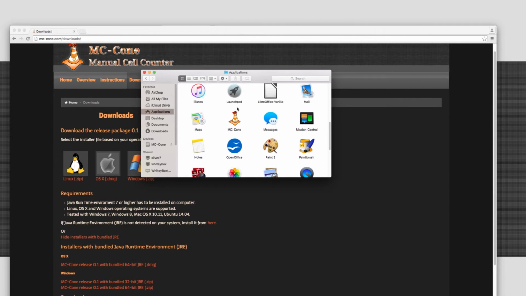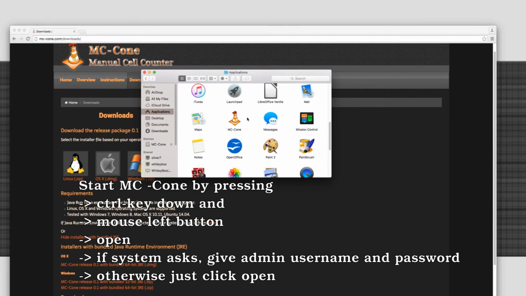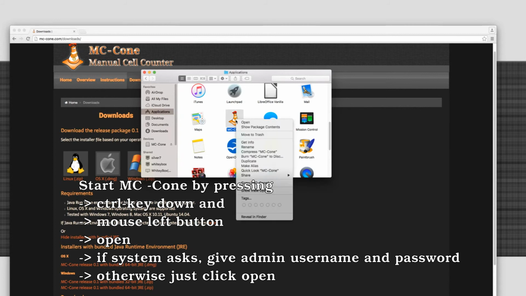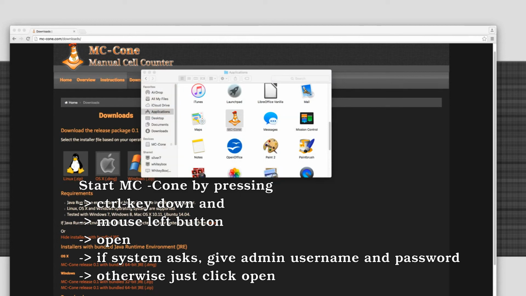and this mcone program is now downloaded from web, and mostly Mac doesn't like that kind of programs that are downloaded from web, and sometimes it asks, should we open this although it's from web, and sometimes there is no any way to open it. One way is to press Ctrl button down and mouse and click open.